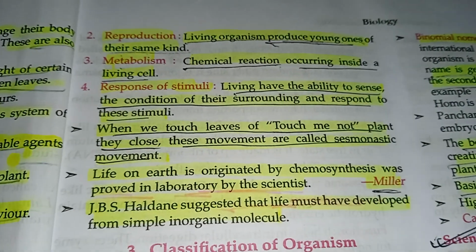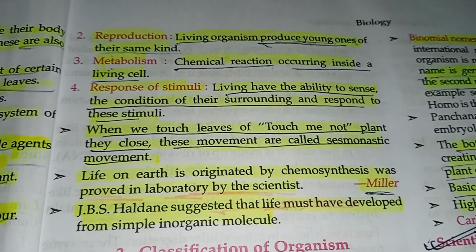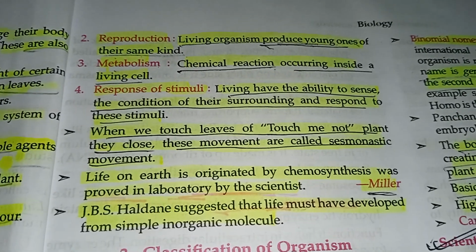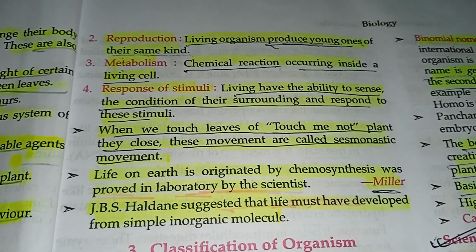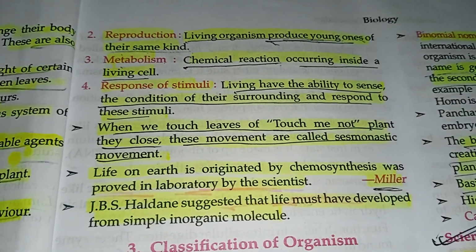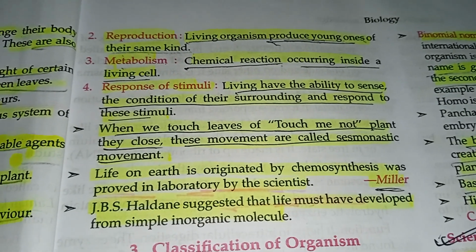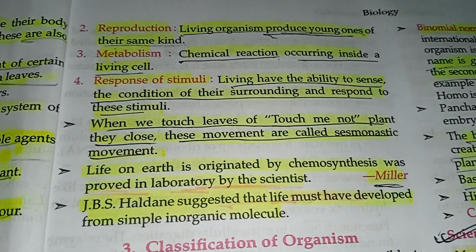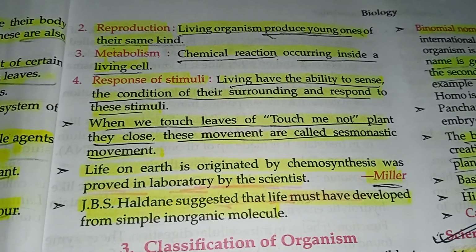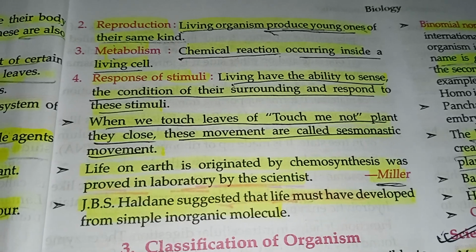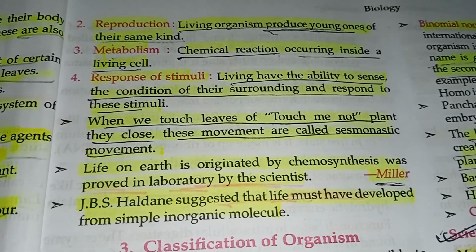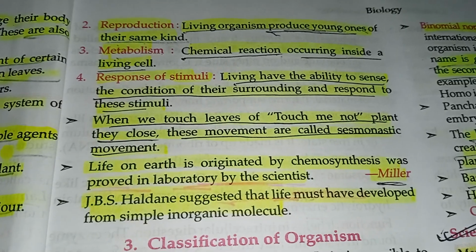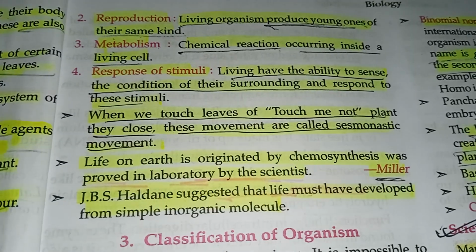Reproduction: living organisms produce young ones of their same kind. Third, metabolism: chemical reactions occurring inside a living cell. Four, response to stimuli: living things have the ability to sense the condition of their surroundings and respond to stimuli. When we touch the leaves of the touch-me-not plant, they close. These movements are called seismonastic movement.